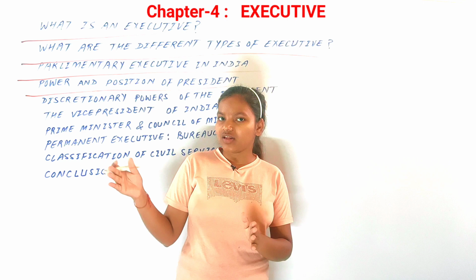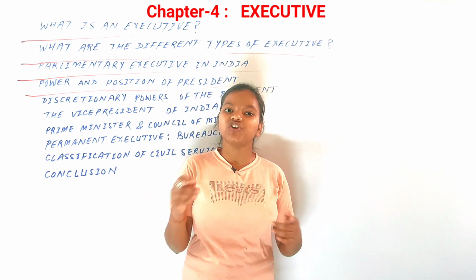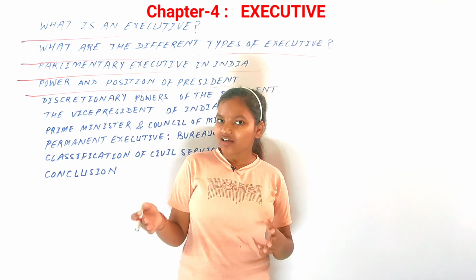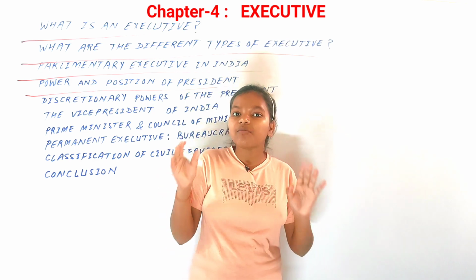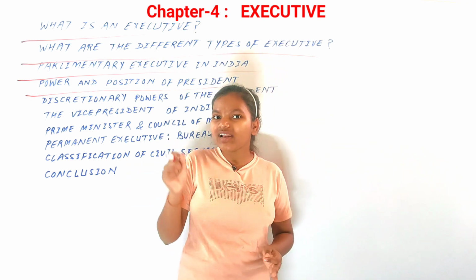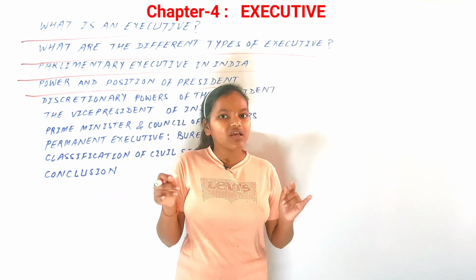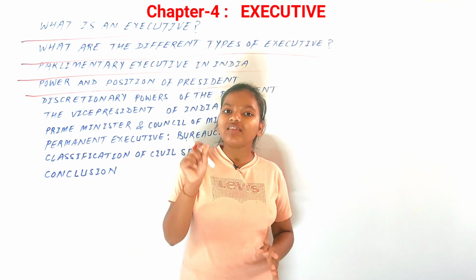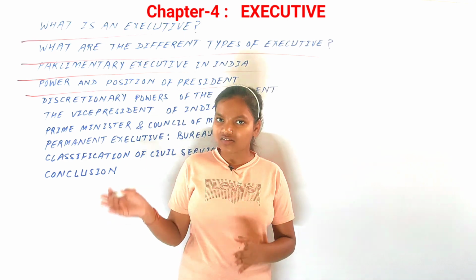advise the president. The president, acting as a formal head of the state, has many powers: judiciary powers, legislature powers, executive powers and emergency powers as well. But overall those powers are used by him only when advised by the council of ministers. That means that very few discretionary powers are within the hands of the president, and what those are we will discuss later in this chapter as well.